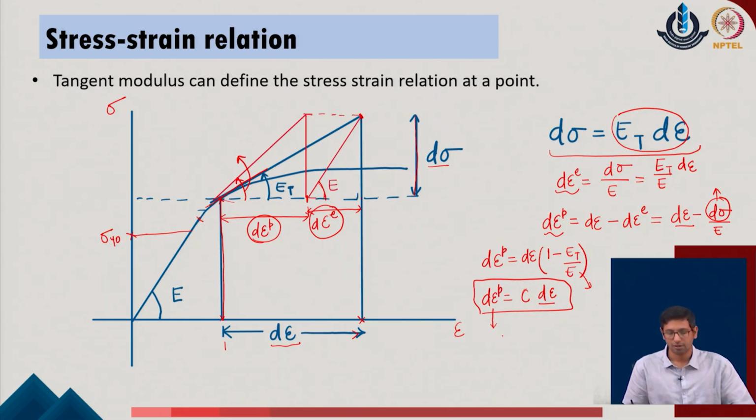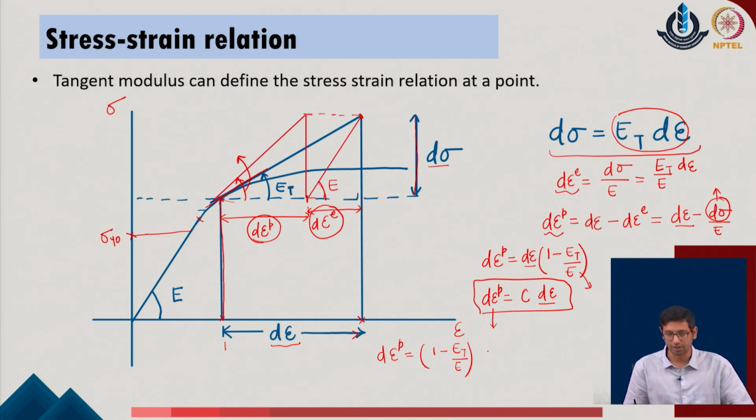So, if we do that, we can come up with the same dε_p equal to 1 minus E_t upon E, and we can write this as dε, which is known to us now in terms of the dσ expression.